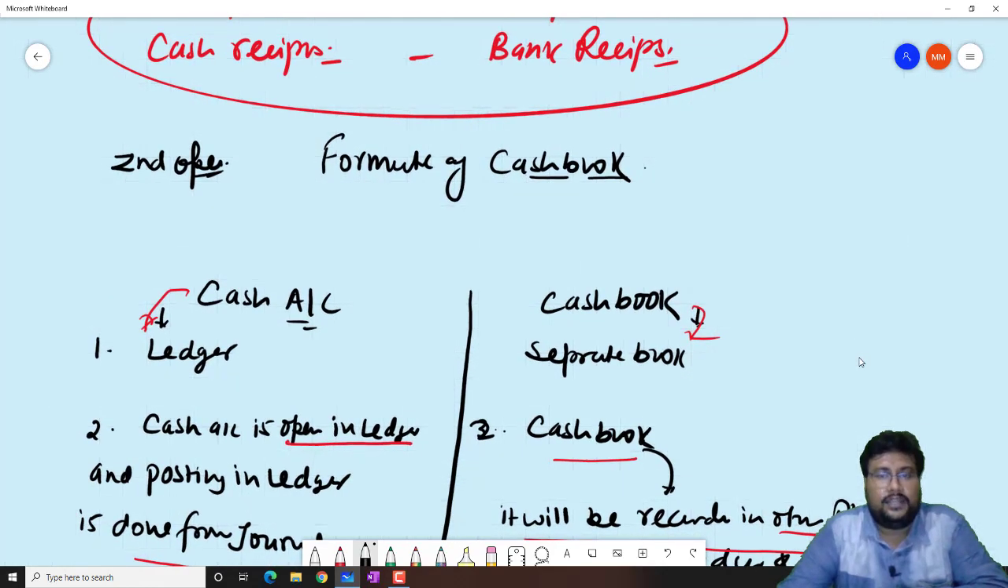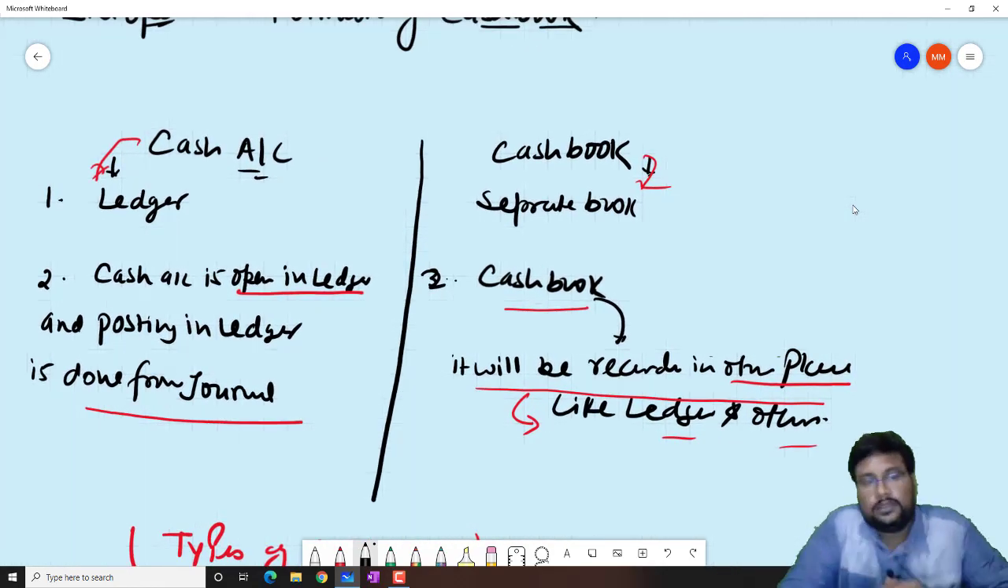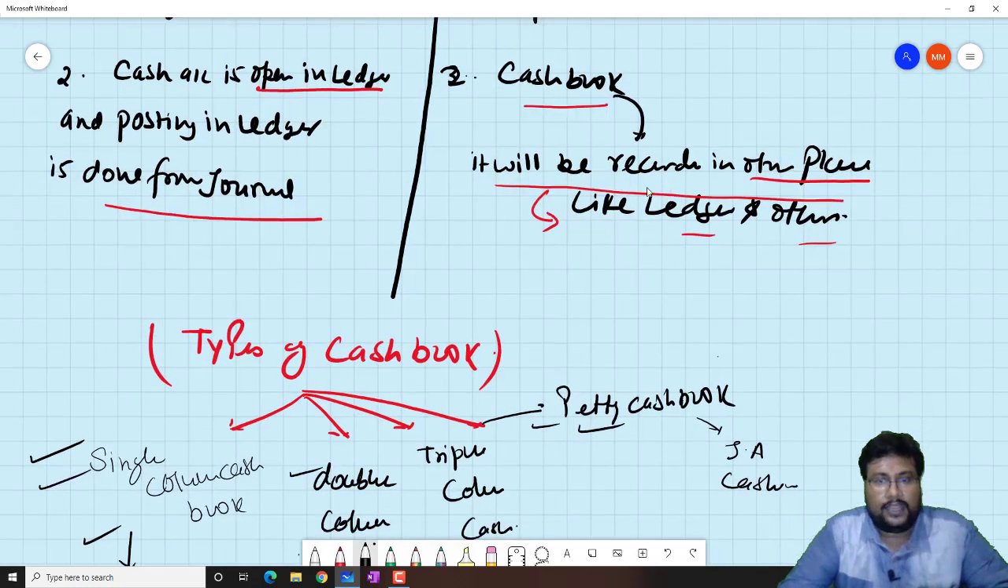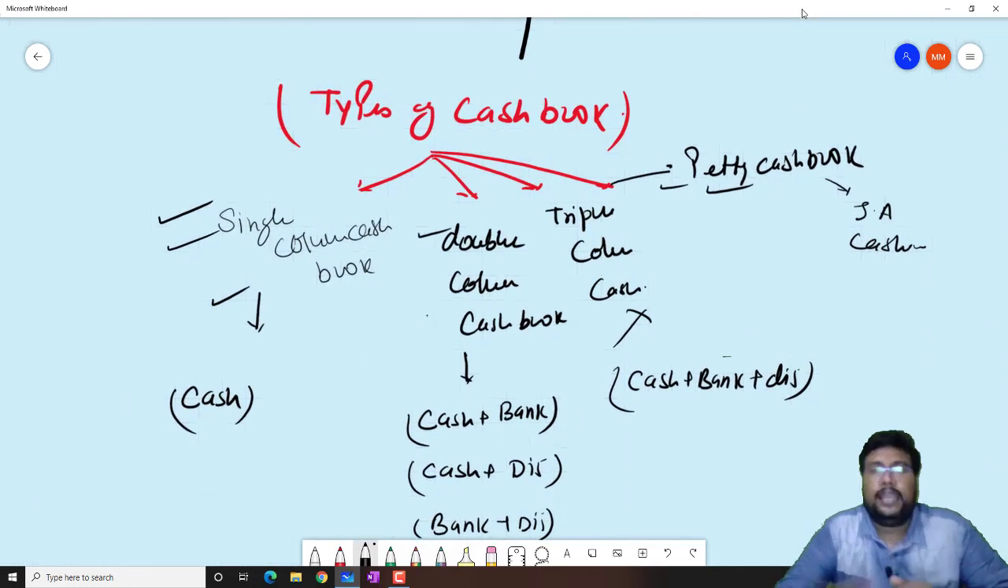We already had studied the difference between cash account and cash book. Cash account is a part of ledger and cash book is a separate book. In cash account, ledger will be open and posting done in ledger is from journal. But in cash book, it will be recorded directly from original entries, and from cash book itself it will be recorded in ledgers and other books. And we had studied this one also, the types of cash book.